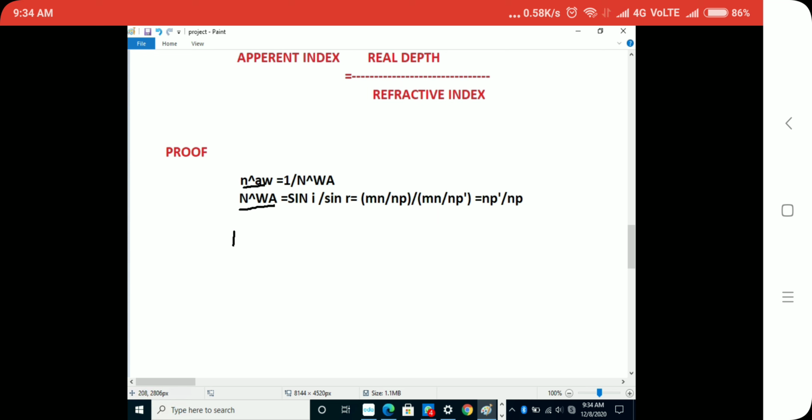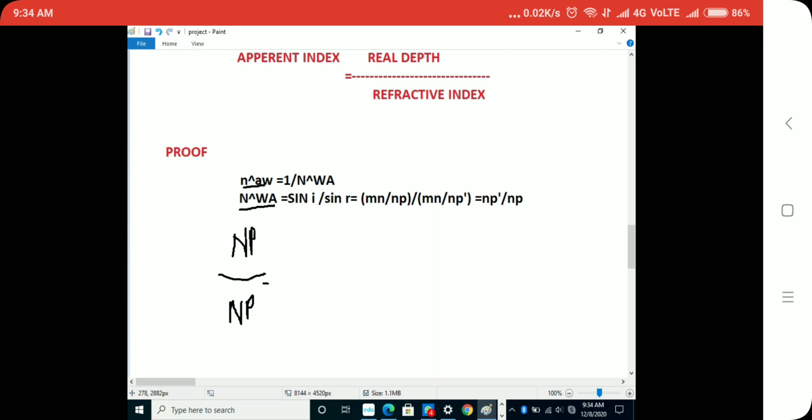Then in mathematics you have also seen this, that np upon np dash is equal to 1 upon np dash, let me write it here clearly.